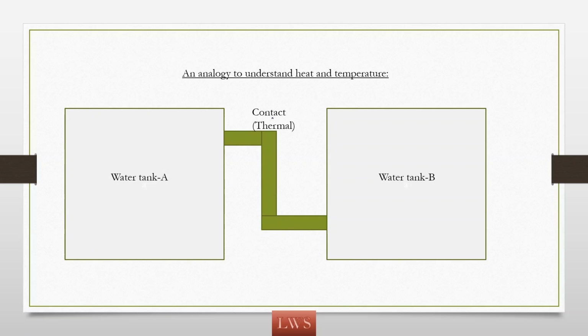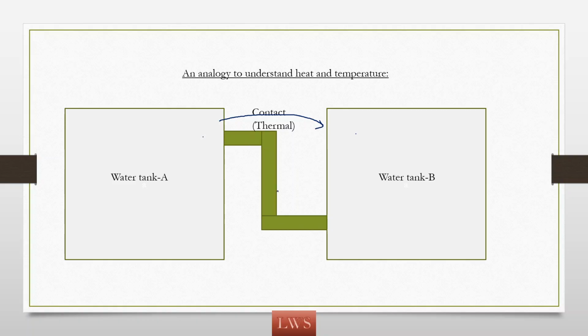I hope you understand, but if there are any misconceptions, let us understand with this simple analogy. For example, there is a water tank A and a water tank B, and assume there is no water in tank B, but tank A is completely filled with water. In order to transfer some water from A to B, I need a connection between the two, right?